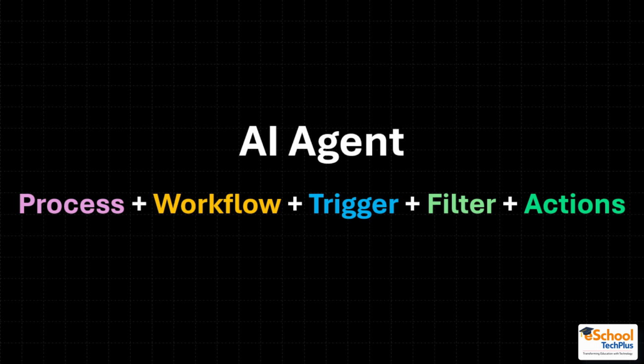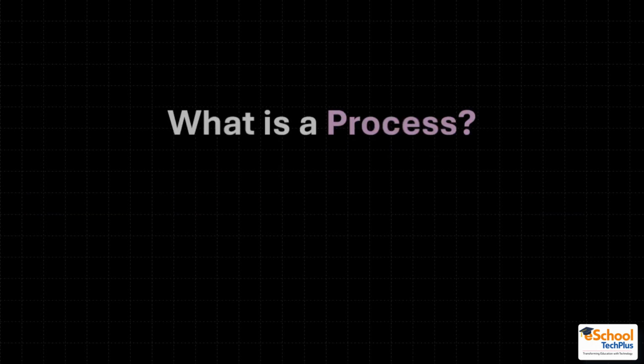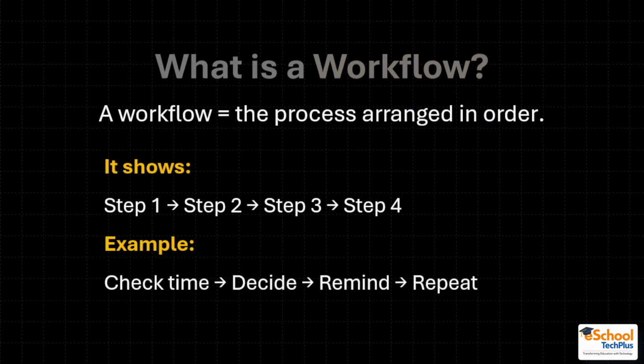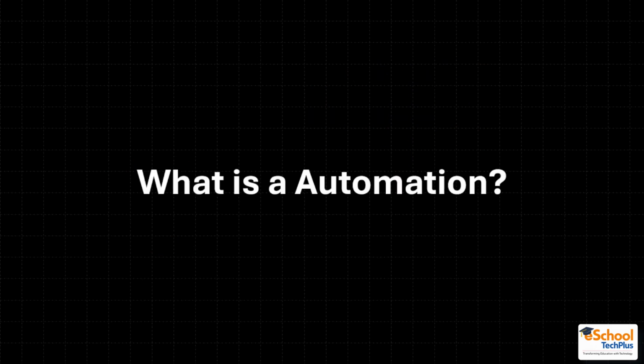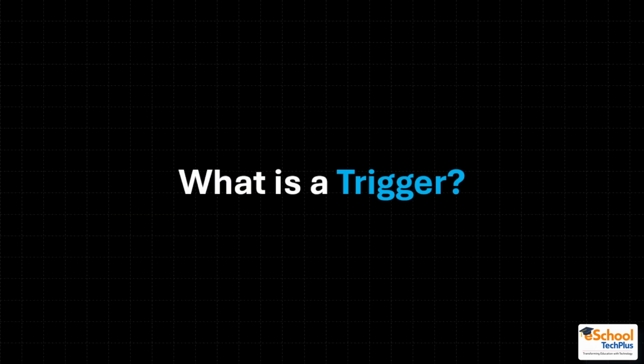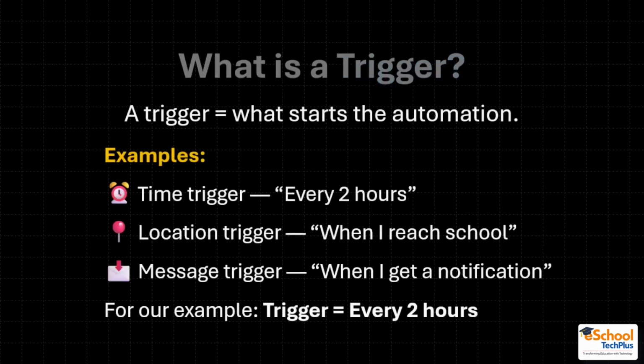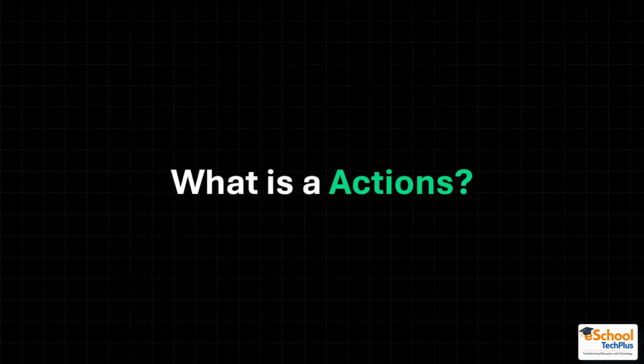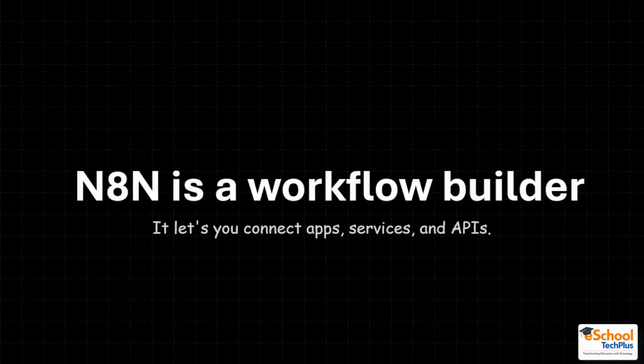Then actions is the final action or the end task which is provided by the AI agent on the basis of the decision that it has taken on the basis of all the process, workflow, trigger and filter. So I hope you understood everything about what an AI agent is, what its different components are and how it works. Now let us jump into this